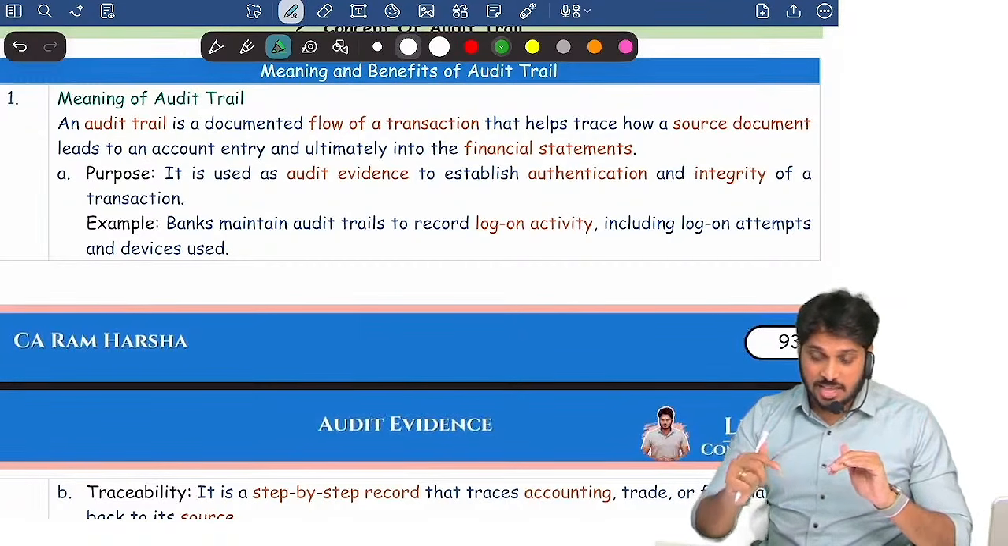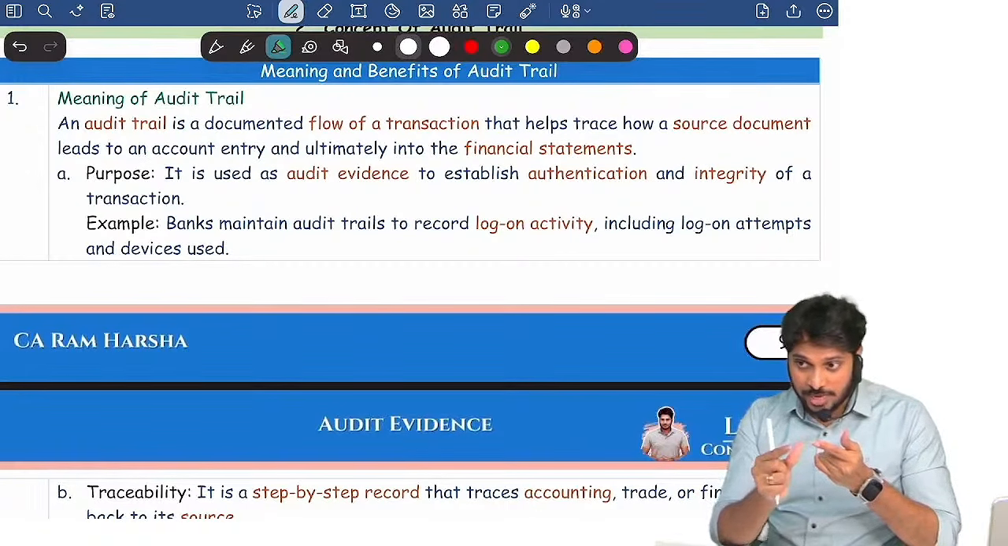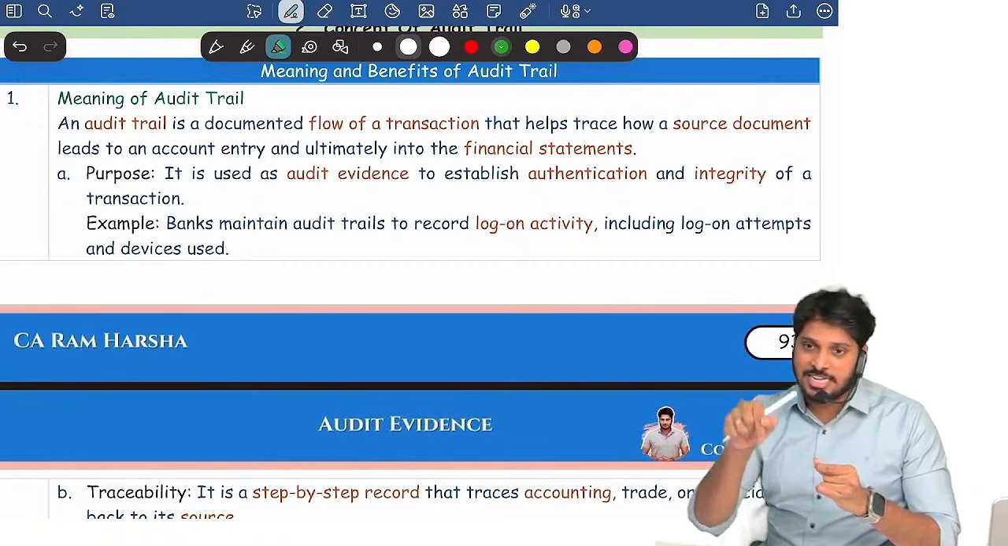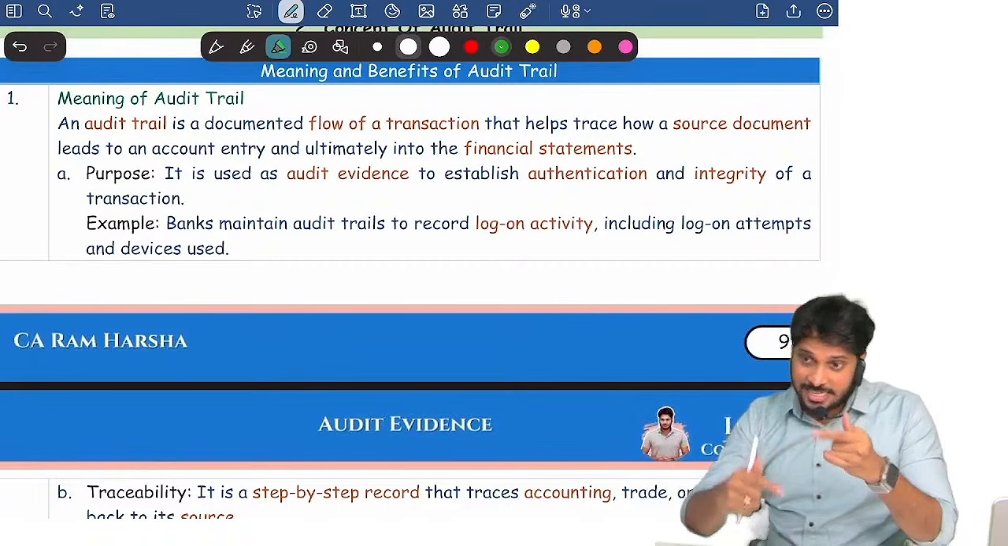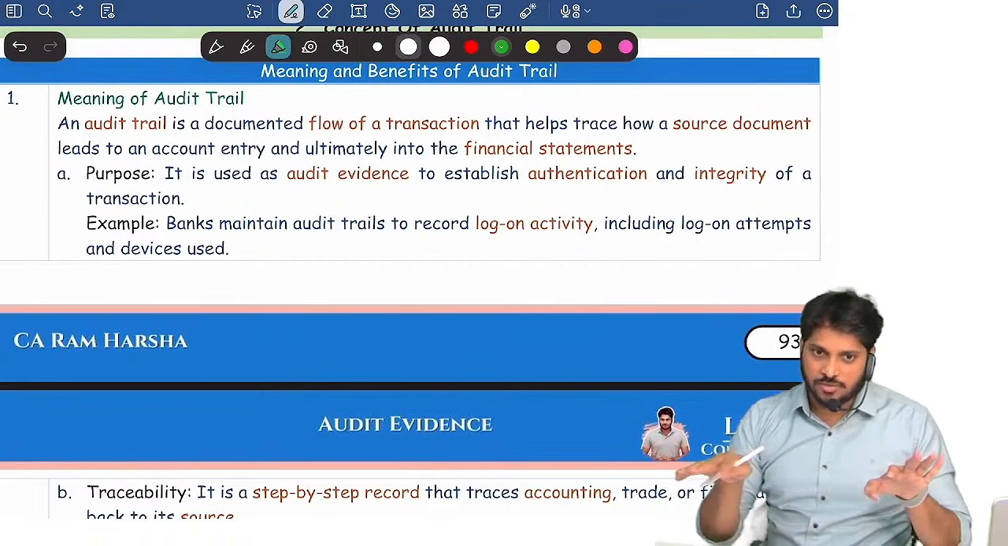Later, if the same person modifies the transaction, he modified it on such and such date, right? At such and such time he modified it, right? That also will be captured. Later, this fellow deleted the transaction, right? The fact that he deleted it will also be recorded. Which means anything you do in the software, everything is recorded.